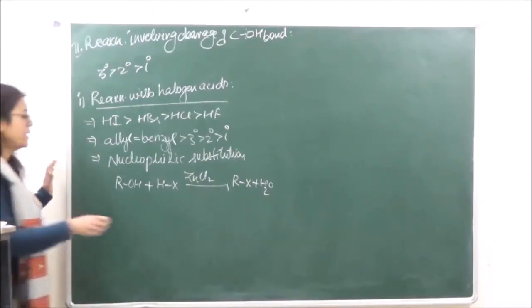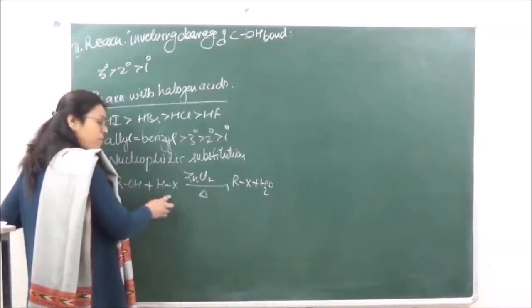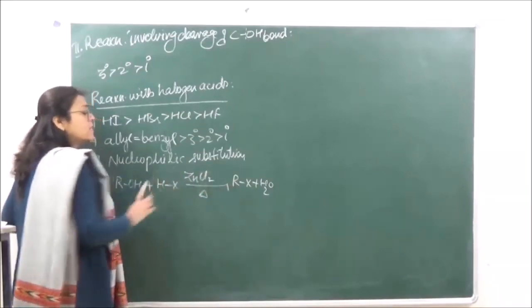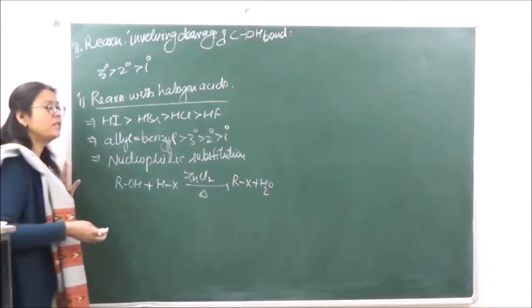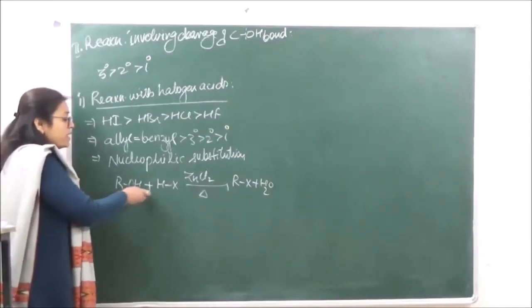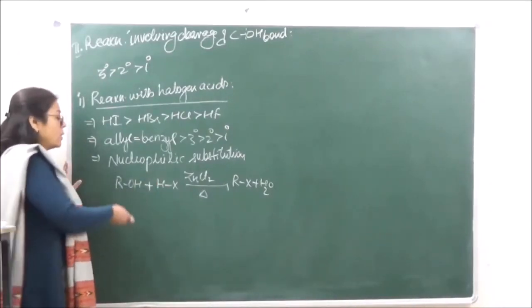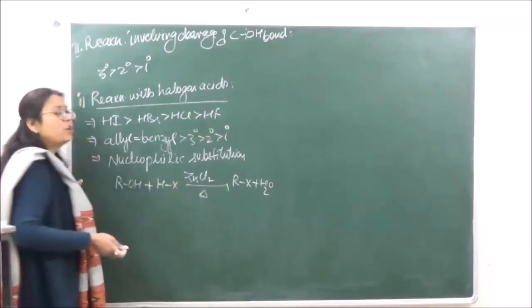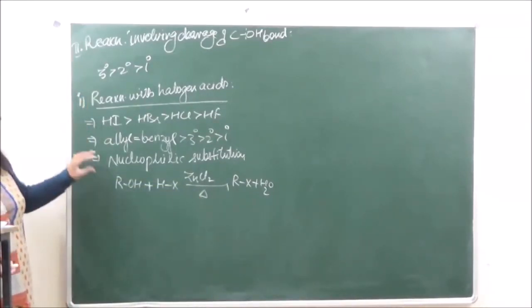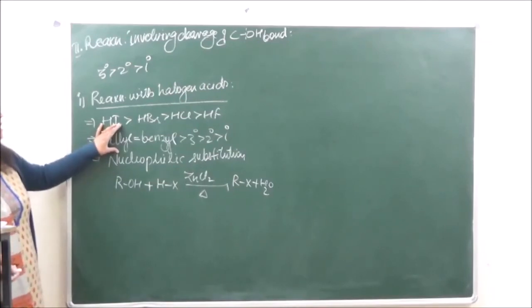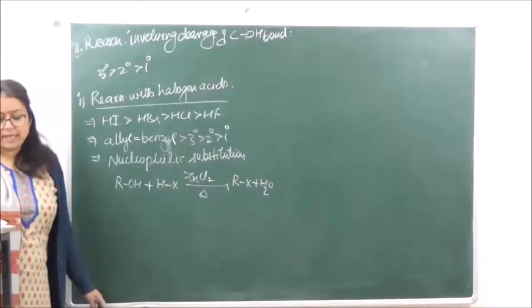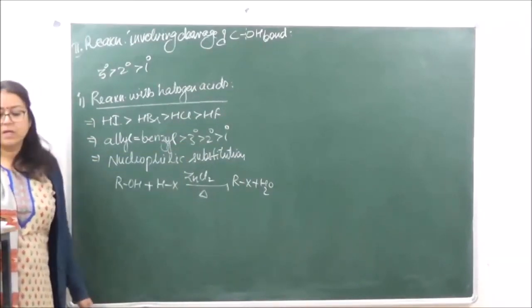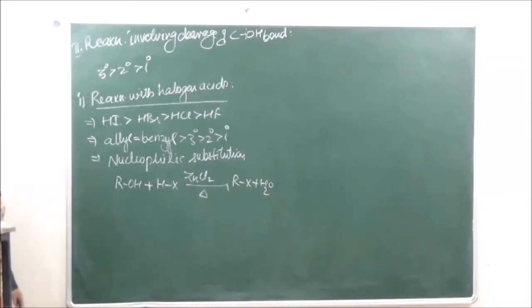When we are mixing a 3 degree alcohol with HX, the turbidity is going to appear very fast. Immediately it will appear. Okay. So that shows us that the alcohol which we are using is a 3 degree alcohol. Secondary is going to give us turbidity after a little while, whereas primary is going to give us turbidity only on heating. So this very clearly explains the trend of reactivity. 3 degree will be most reactive, then 2 degree, and then 1 degree. Okay? So this is what the reaction is.